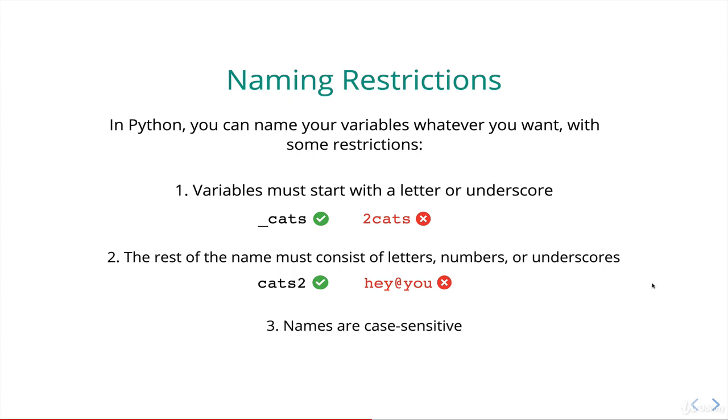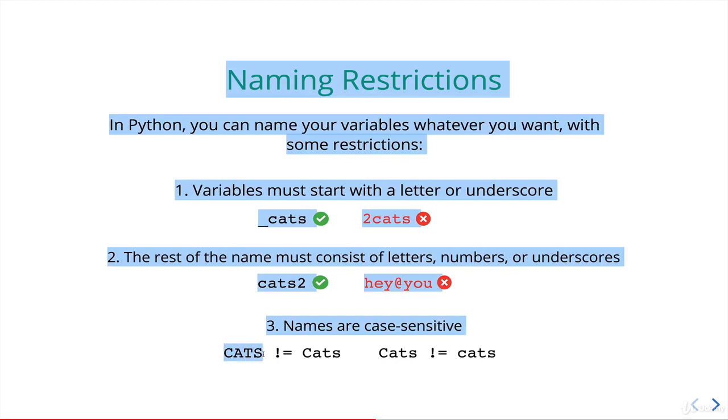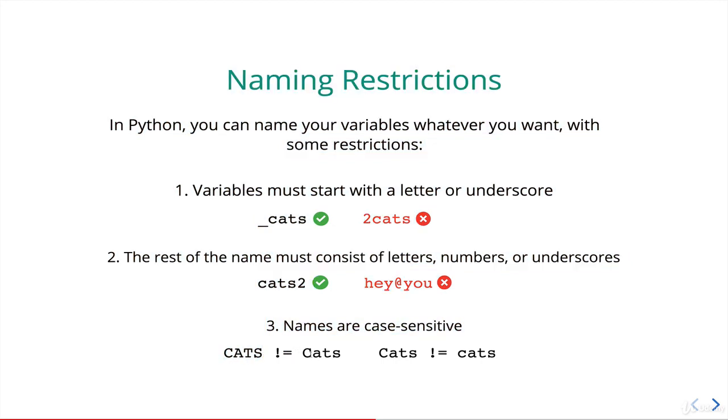Also, names are case sensitive. This is an important one. These two variable names are not equal to one another. If you haven't seen this exclamation mark equals to mean not equals, we'll see that in a bit. But uppercase CATS is not the same as cats with a capitalized C. Or this version, uppercase C Cats, is not equal to all lowercase cats. Python thinks that they're all entirely different. So those are the rules, the things that you have to follow in Python.